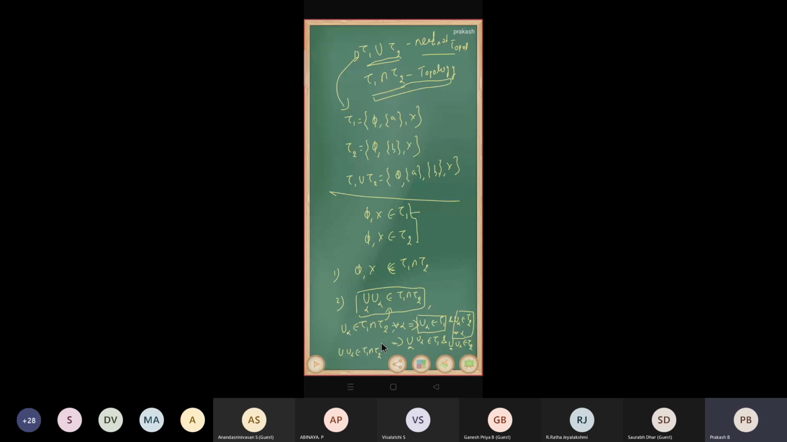Similarly we can show that the finite intersection of open sets is open. This way we can show that the intersection of two topologies is again a topology.